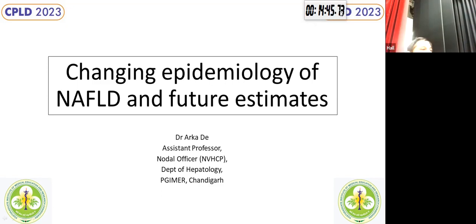So this is the meta-analysis of 2016 by Zobair Younossi's group, which showed us that almost a quarter of the global population have underlying fatty liver disease. What this meta-analysis also tells us is that the highest prevalence is in the Middle East and the lowest prevalence is in Africa. What about NASH prevalence?